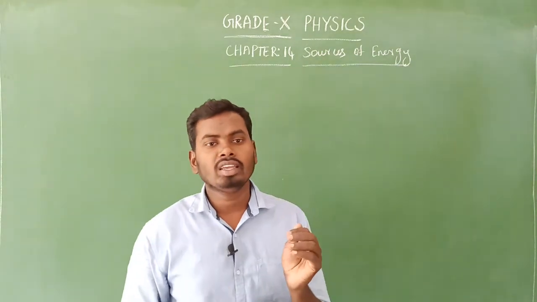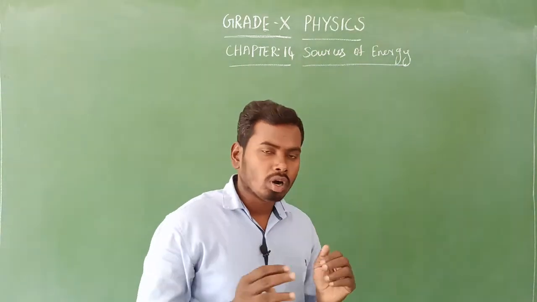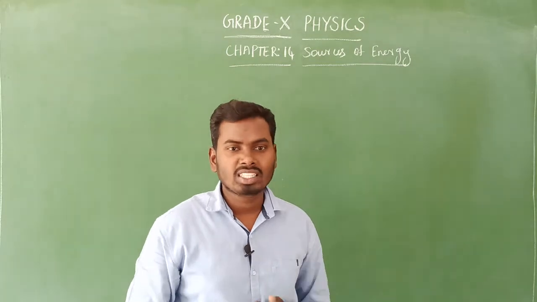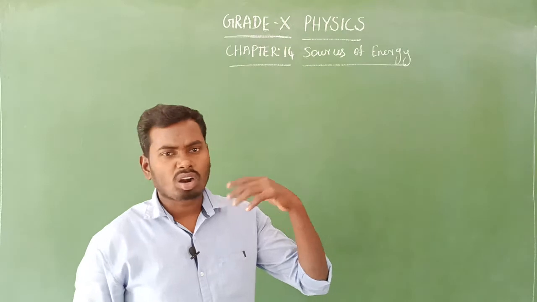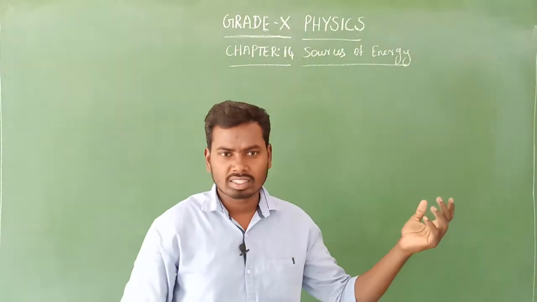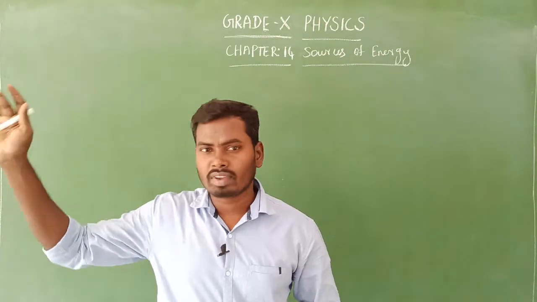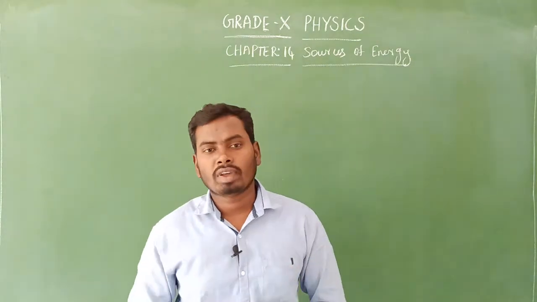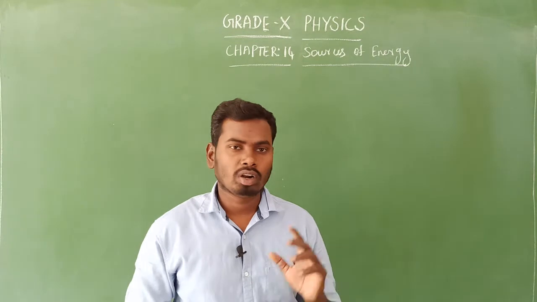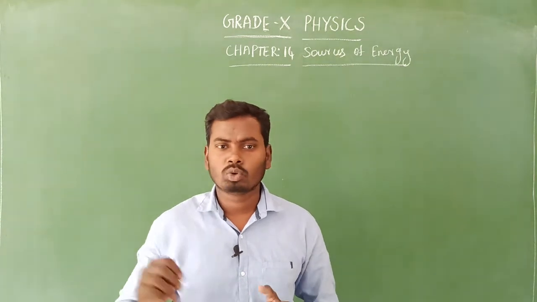What is energy? Ability to do some work, that is called energy. We get the energy from sources. It can be food material for us, it can be petrol, diesel, fossil fuel for the functioning of vehicles. These different varieties of sources of energy can be divided into two categories. First one, renewable source of energy. Second one, non-renewable source of energy.